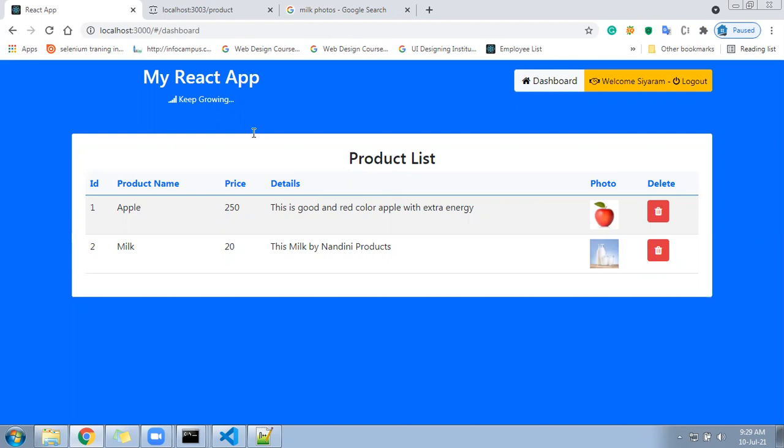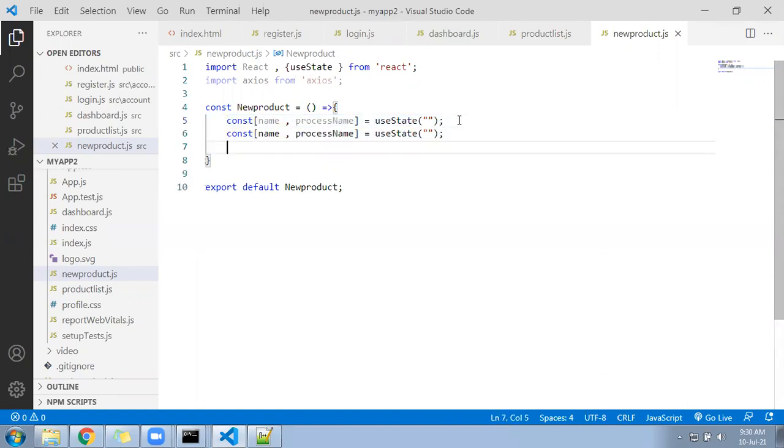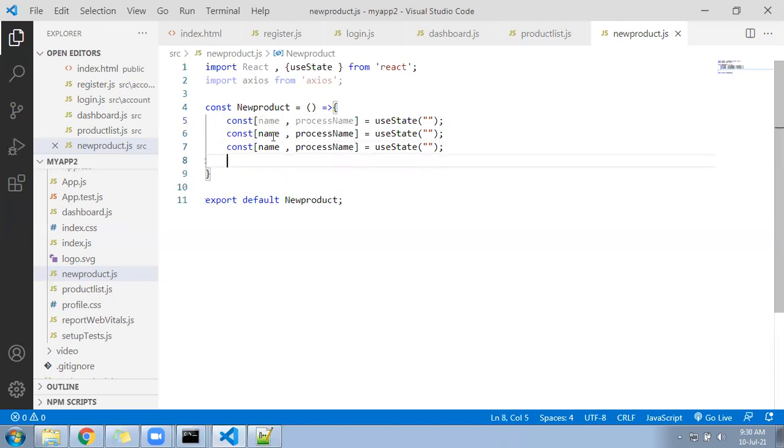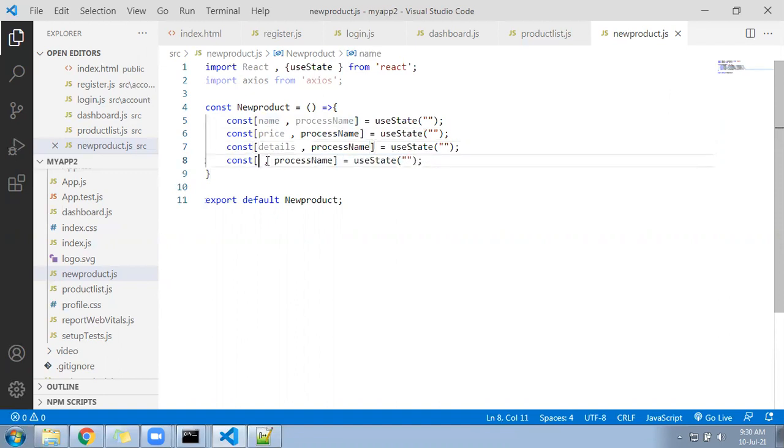Constant name, process name, use state, it should be empty. Name, then price, then details, and then photo.